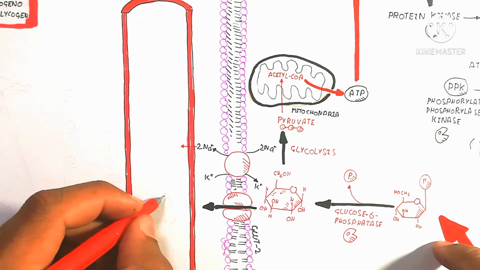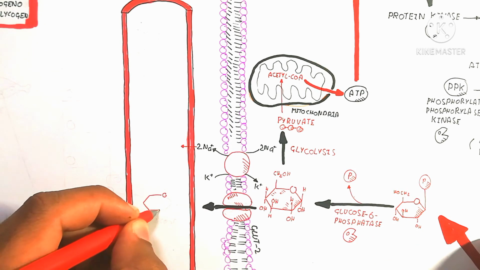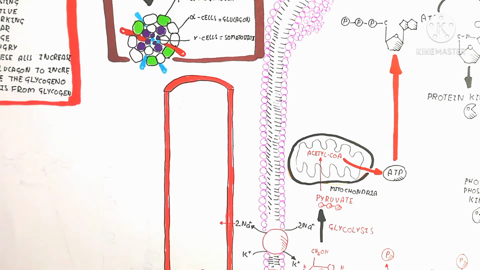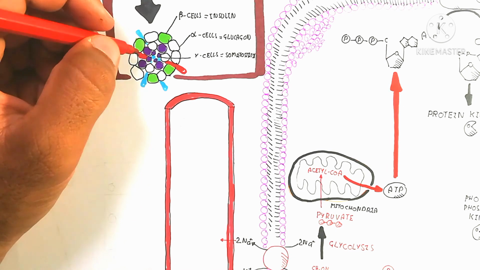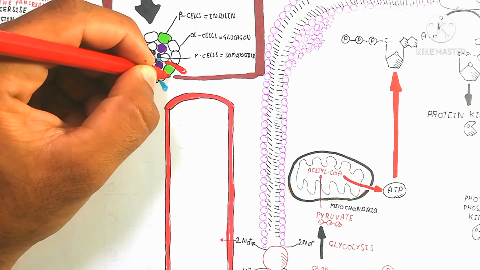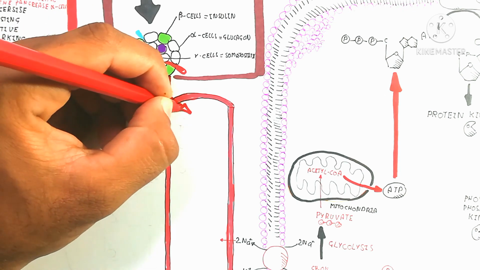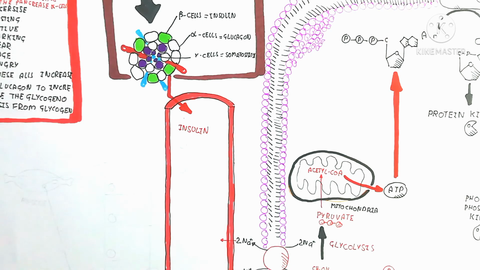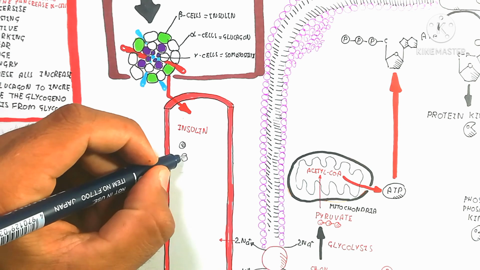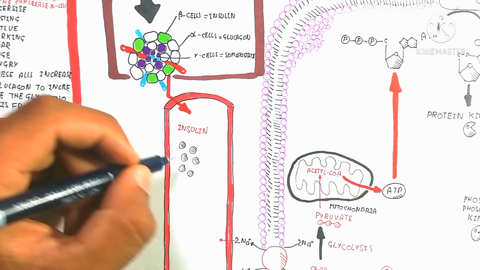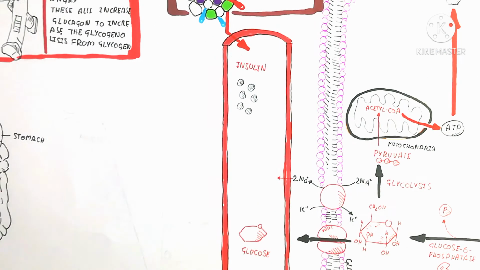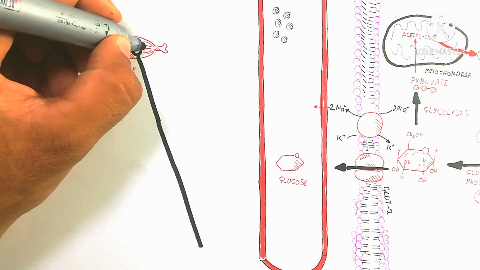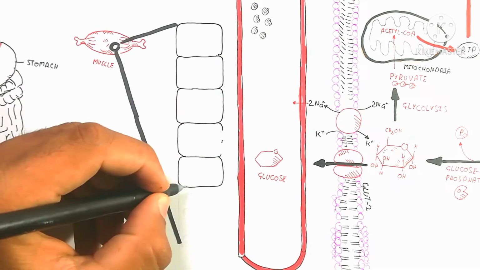So what happens when glucose goes into the blood? So sodium ions will move along with it. So that is how glucose enters the bloodstream. So here the islets of Langerhans produce glucagon, the green color shows the beta cells of the pancreas. So insulin will be produced from the pancreas on the signal of increasing glucose.